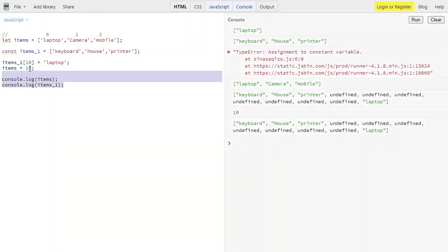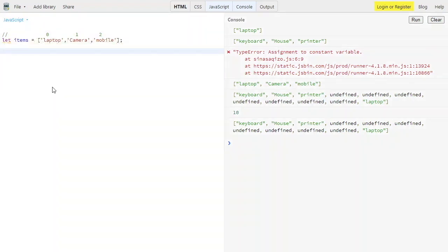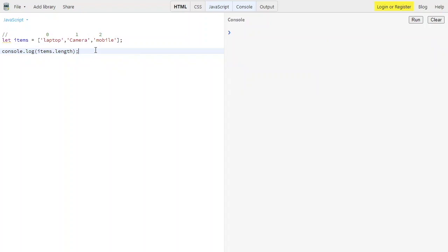So we have one more thing over here. We have the length property, which is used to describe the length of a particular array. So we have console.log, and then items, and then using the .length property over here. Let me clear the console and try to run this. As you can see, we are getting the value 3, because we have 3 elements present. This is one, and then the second, and then the third.